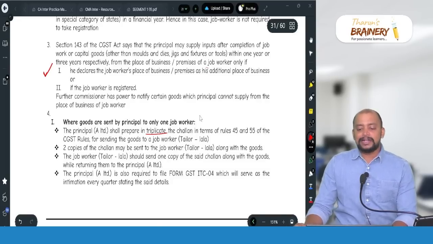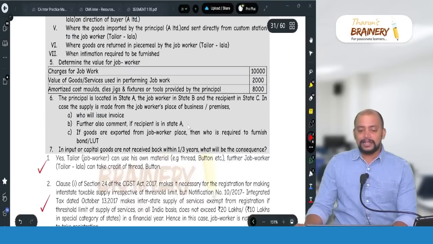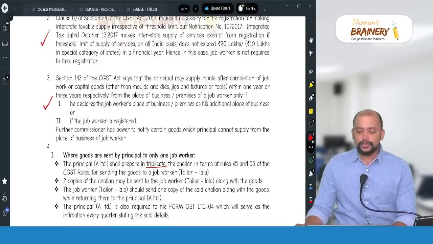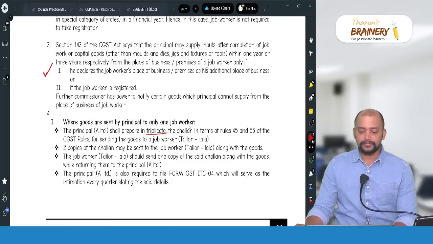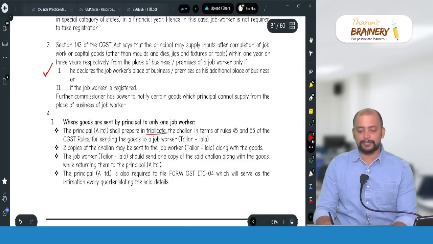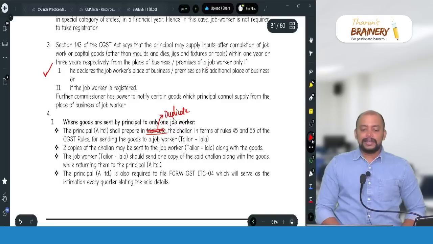Okay. And then actually it is 2 copies. The principal shall prepare in duplicate, not triplicate, in duplicate the challan.